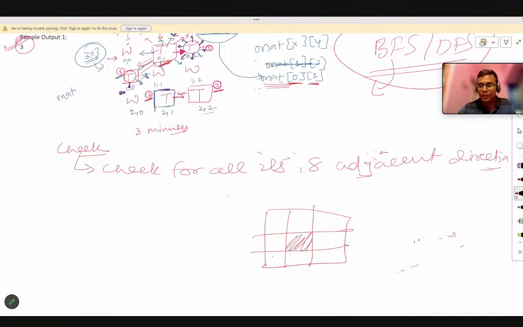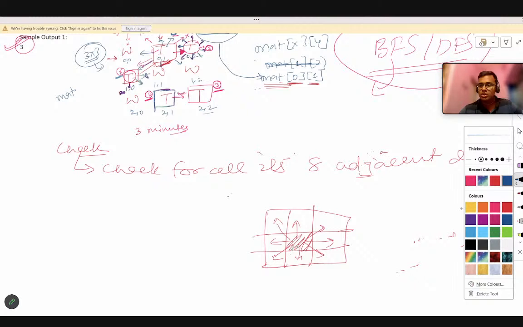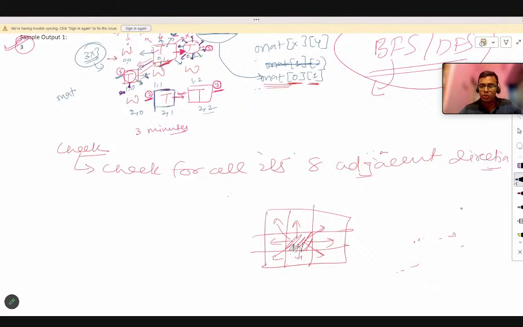For this, the adjacents are this, this, this, this, this, and this. Now this is actually the index 1 comma 1. If I want to go to its east, I will reach 1 comma 2. That means in the row I have to add 0, and in the column I have to add 1.